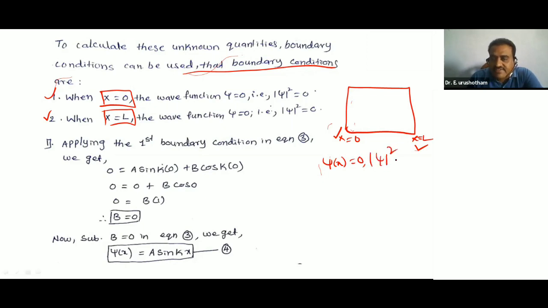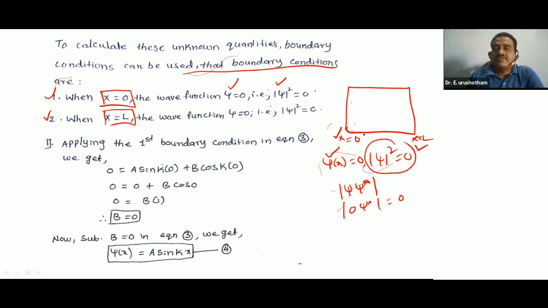Mod psi square is equal to 0. This is the wave function, and mod psi square is the probability density. Why, if psi is equal to 0, do we get mod psi square equal to 0? Mod psi square can be written as psi star psi. Here psi is equal to 0, and 0 into psi star gives 0. So mod psi square is equal to 0. Both are the same: psi is equal to 0, mod psi square is equal to 0.